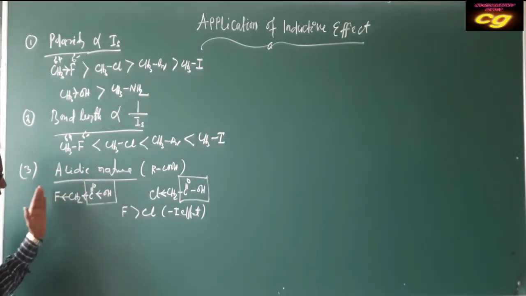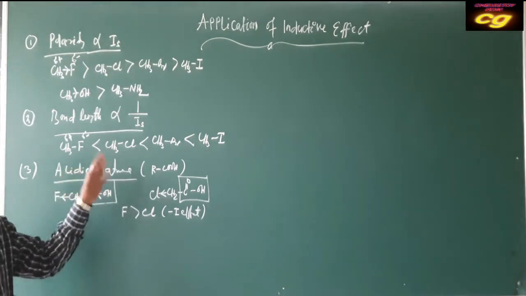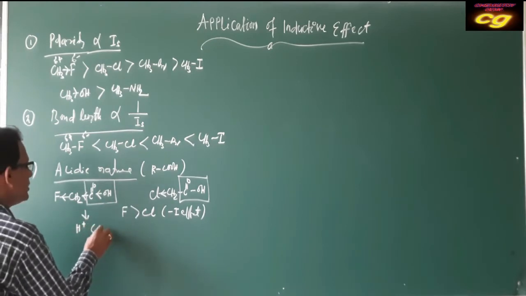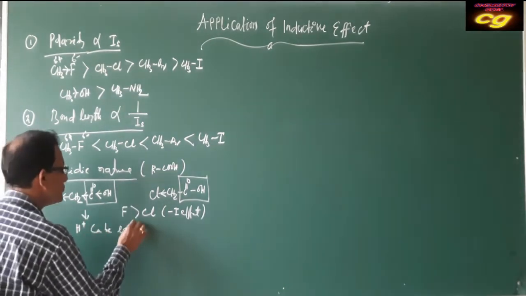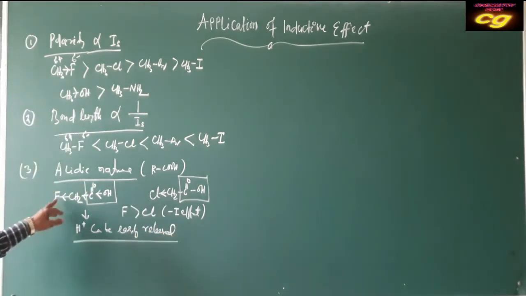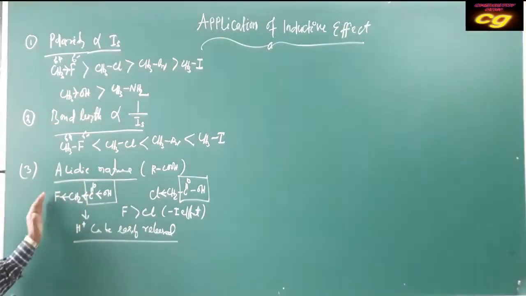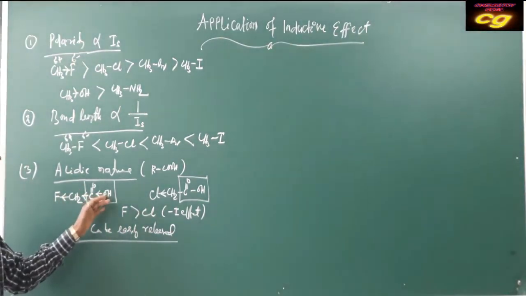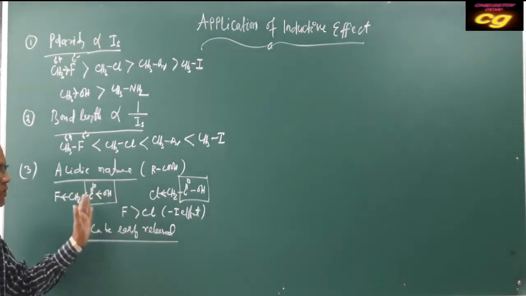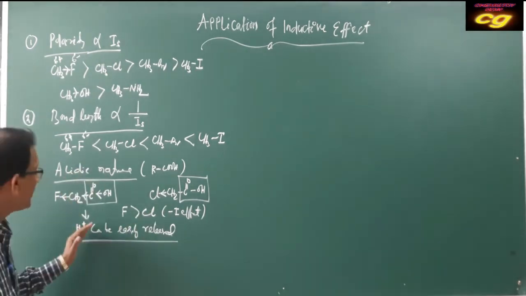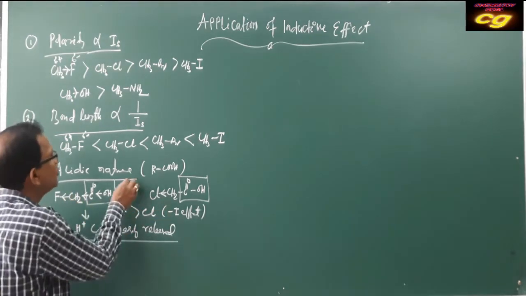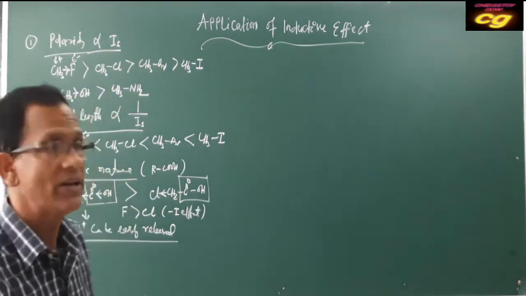If the electron is shifted towards fluorine, then H plus can easily be released, because fluorine is attracting the bonded electron. That's why the electron density on oxygen is less. As electron density is less, H plus can easily release. That's why fluoroacetic acid is a more acidic acid than chloroacetic acid, due to the more minus I effect.